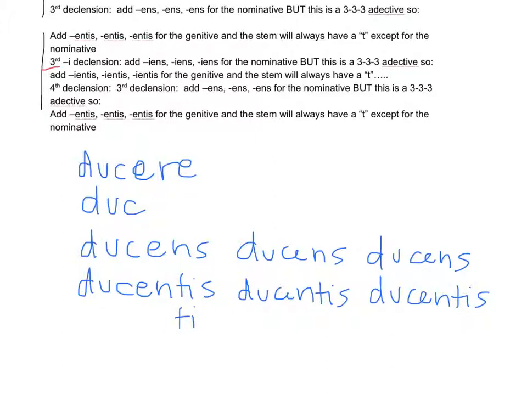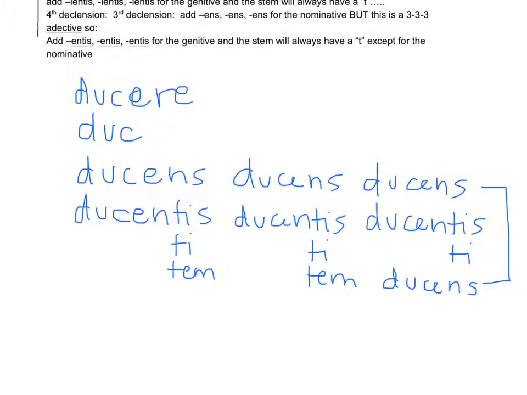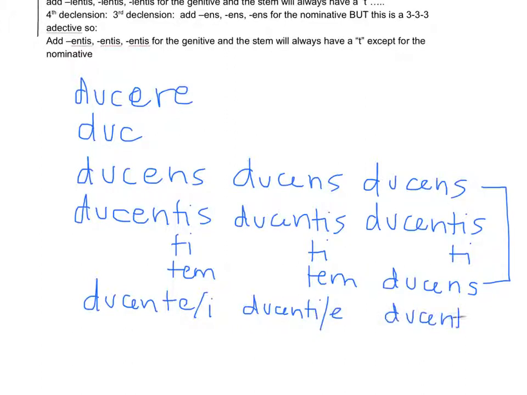Then it'll be the dative form, which will be I. The accusative form will be EM, except for the neuter, because the neuter is always exactly the same as the nominative. The accusative is always exactly the same as the nominative. For the ablative singular, it's going to be ducente or ducenti. Just like for the last declension, it's either going to be I or E. It doesn't matter which order you put it in. There's two alternatives that Latin authors use.